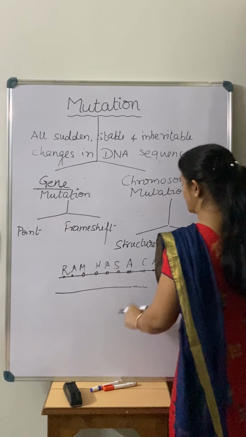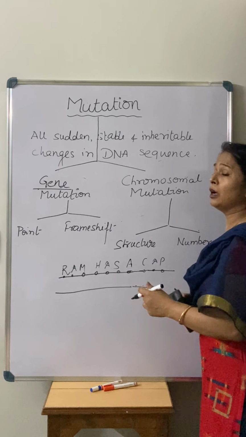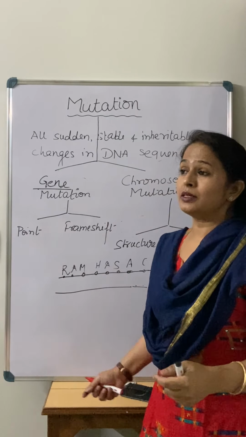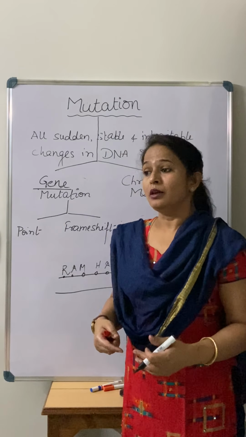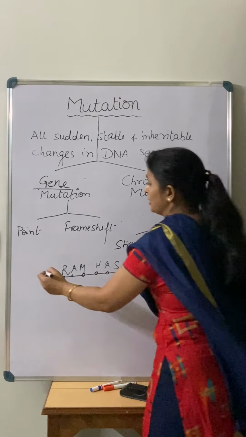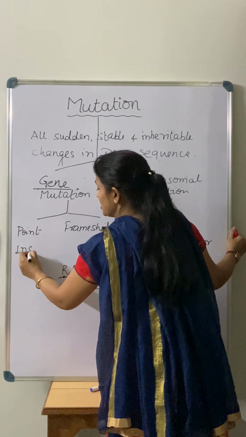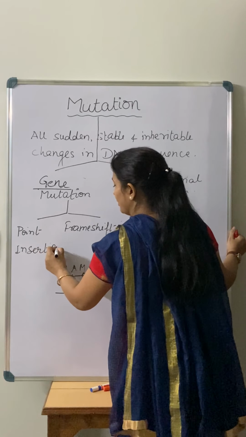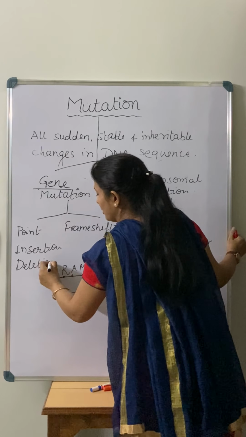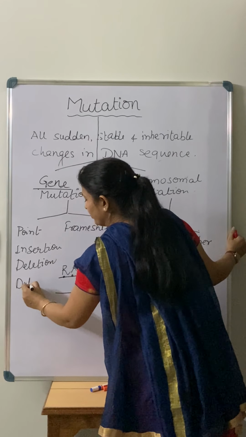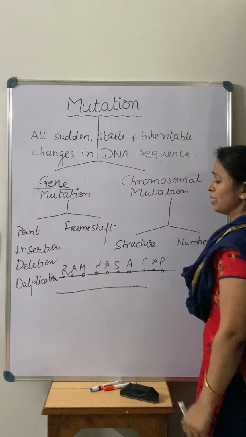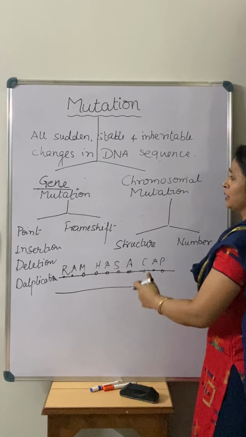For example, if I am saying there is a change, maybe there is a deletion of a base pair, maybe there is an insertion of a base pair, maybe there is a duplication of a base pair. What is the meaning of insertion, deletion, duplication? Insertion, right, deletion and duplication, right? So these are a few terms that we are using for mutation.